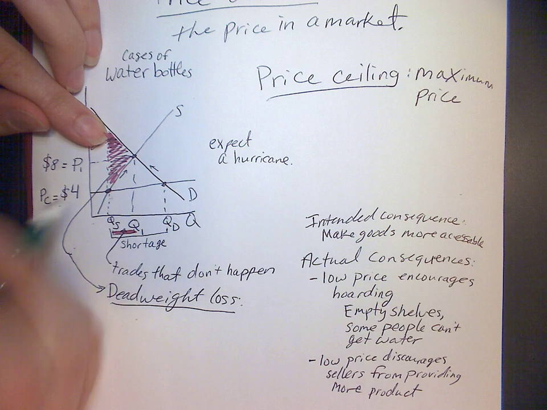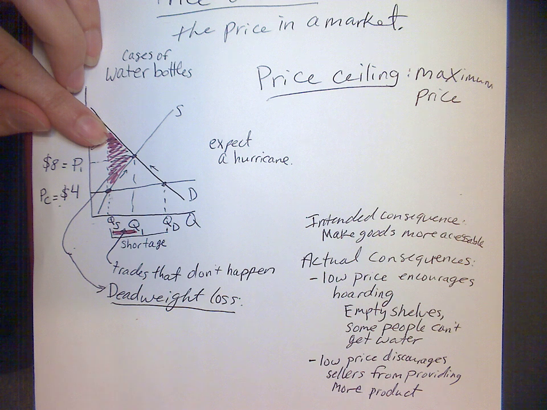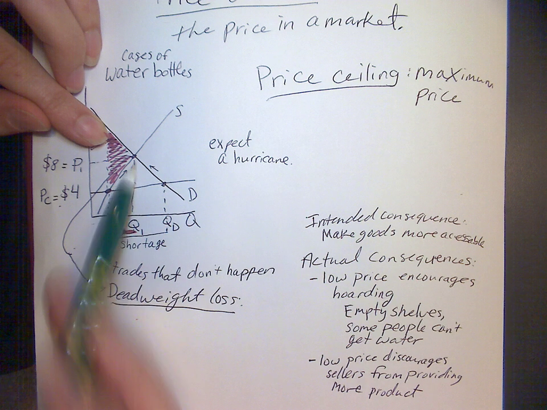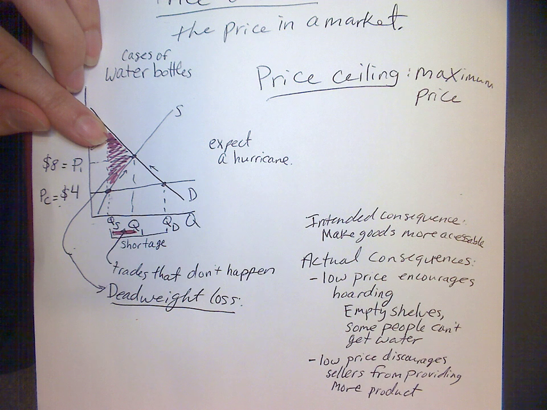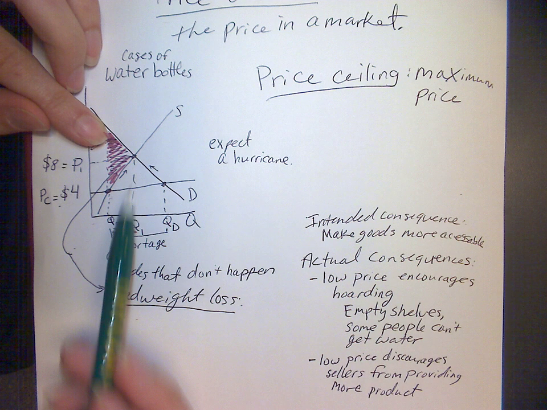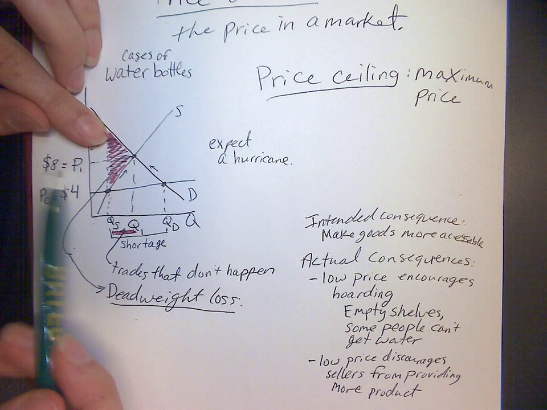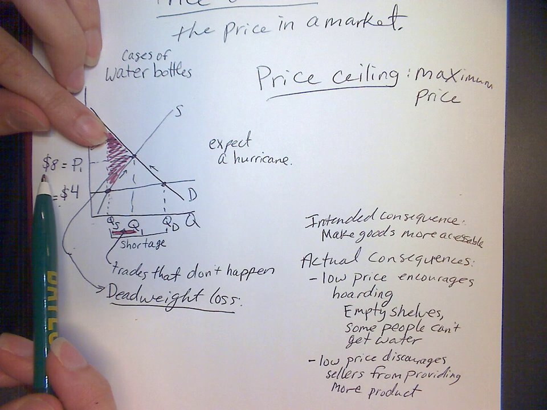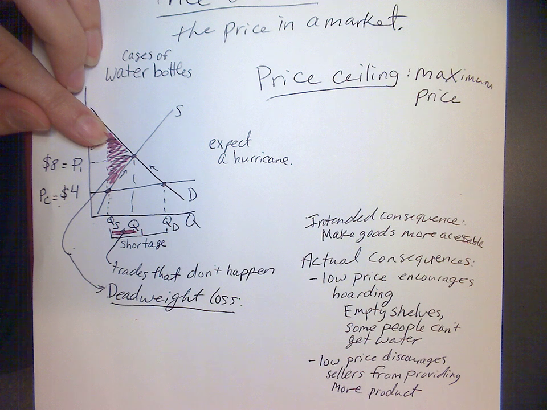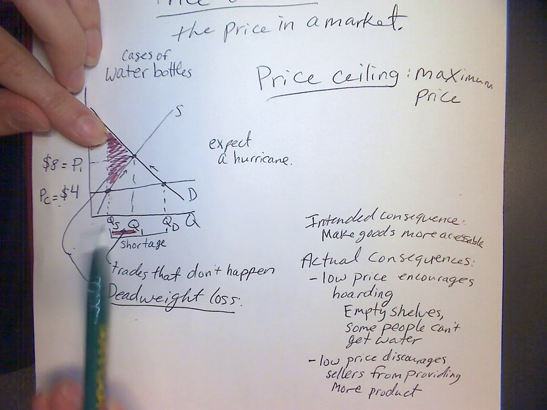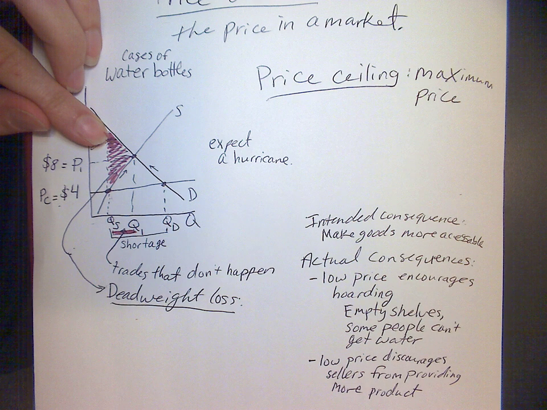So that high price says, think carefully, only buy what's really important to you. And so then people think carefully and they only buy what's important to them, and then that leaves plenty of water left over for other people. Okay, so that means that water is going to be on the shelves when people come. Okay, so it's not a question in these cases of if a $4 price is better for people than an $8 price. The question is, is it better to have an $8 price or empty shelves? Okay, because only a few people get the $4 water bottles, and then the rest of people don't get any.